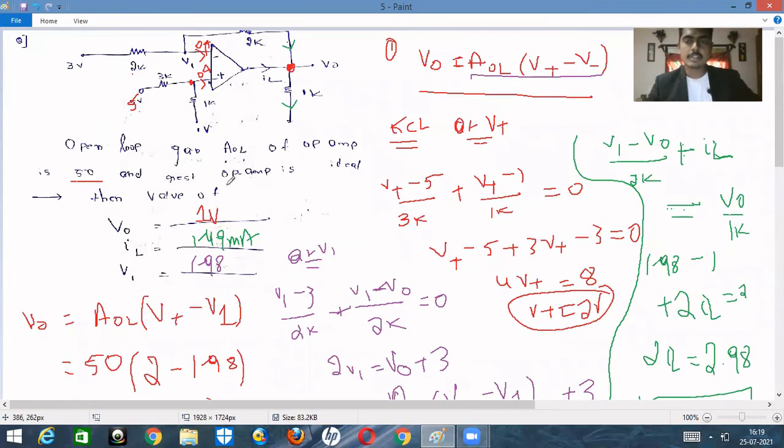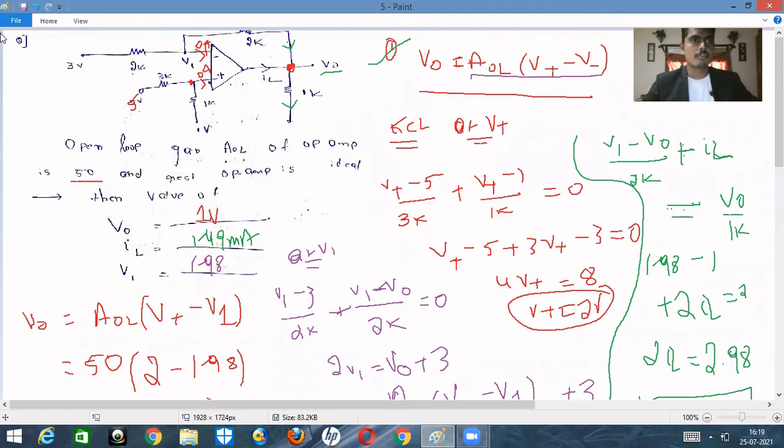Okay, so in this way we need to proceed when finite gain is given. Okay, so when the operational amplifier cannot be treated as ideal, first of all we need to write the output equation, we need to write the KCL at V plus, and then we need to write the KCL at V minus and substitute this relation in that. Automatically you will get V minus. After getting V minus, you will get V plus. After getting V minus and V plus, we can easily get V. Okay, if you would like to find IL or something, you can easily find by using the circuit.